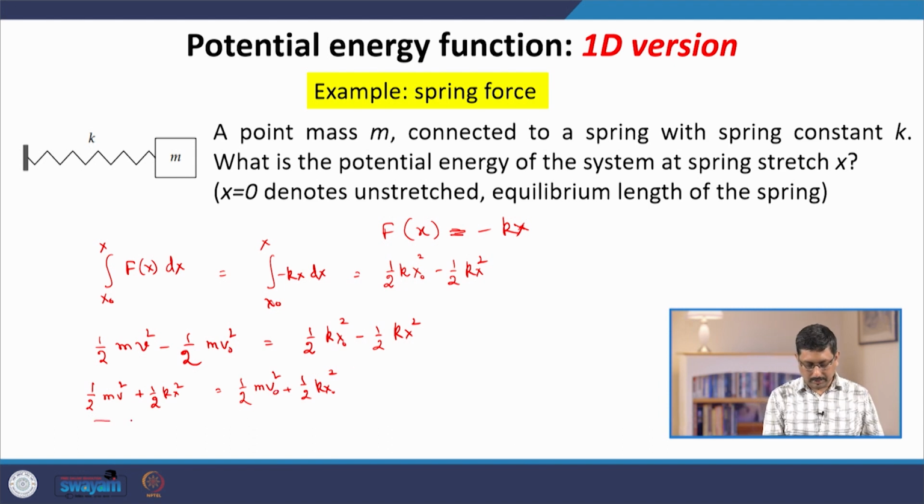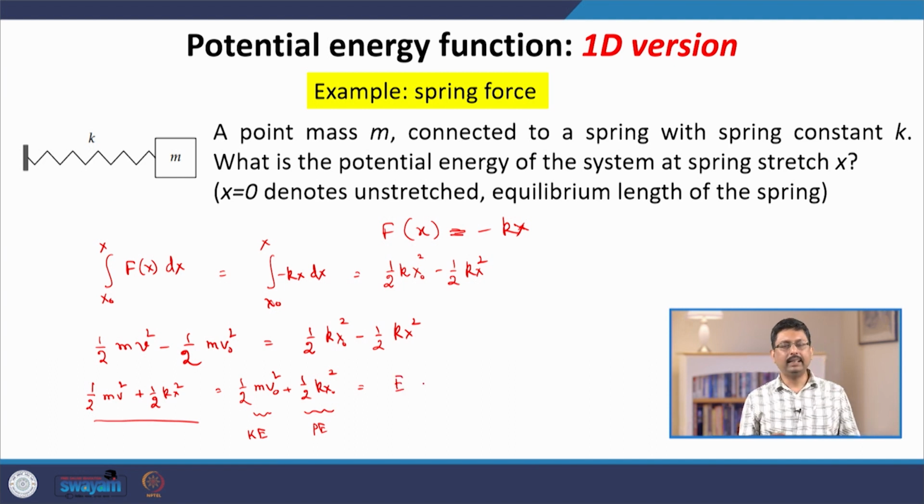So, the left hand side is a function of only the point x, and the right hand side is a function of only the position where the stretch is x naught. This is the kinetic energy, and this is the potential energy, and this is the total energy. Again, this total energy is an invariant which is the same for all these different points.